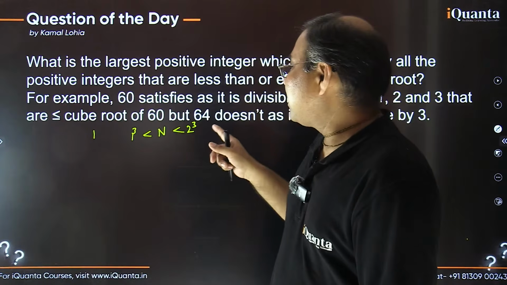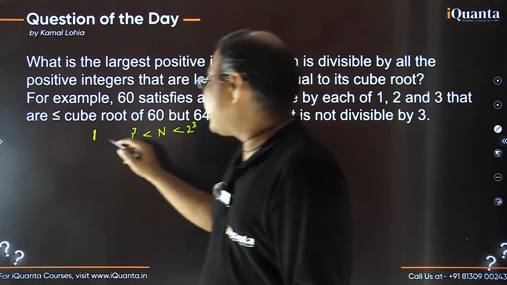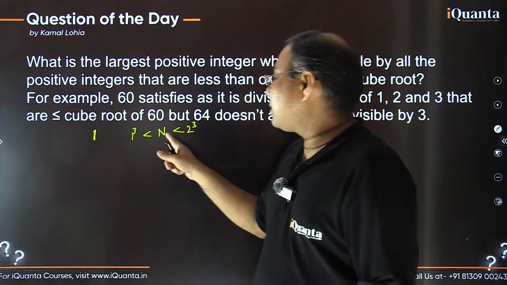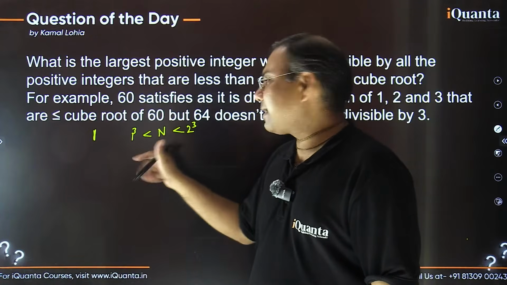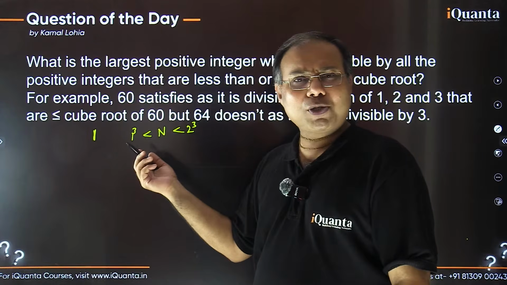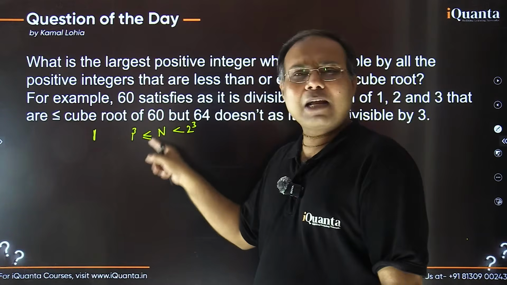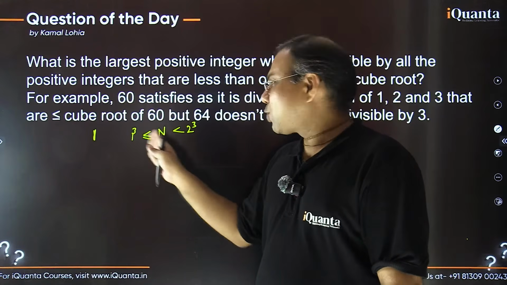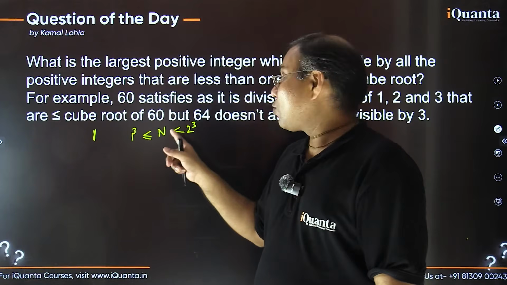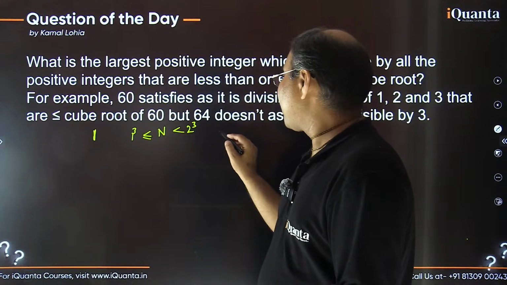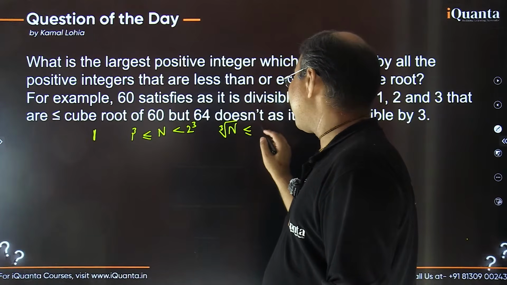That means I want my number to be divisible by 1. So it is going to happen if my number lies in this range, right? If my number lies in this range and equal to, here we can take equal to also, no issues, है ना? Here we can take equal to also, but it should be less than 2 cube, ताकि उसका cube root करने पे उससे छोटी values तक तो आ सकती है, उसके equal आ सकती हैं, but इसके 2 के equal ना आए, right? So cube root of n, so that this cube root of n becomes less than or equal to 1, right?